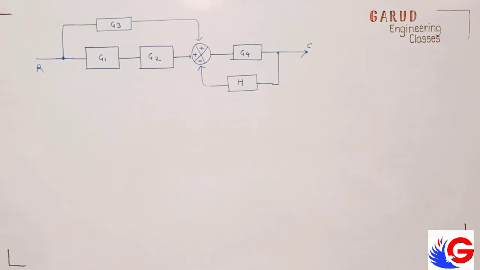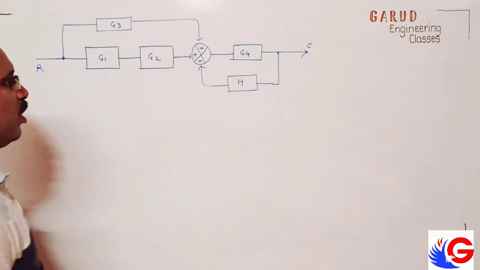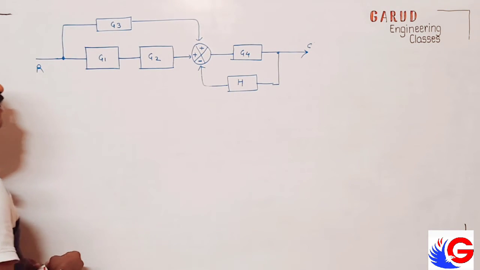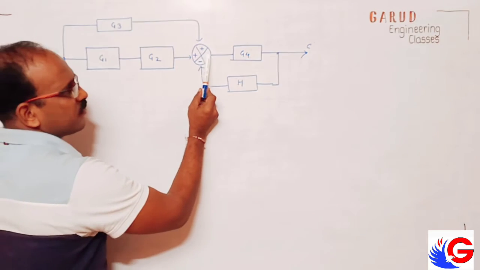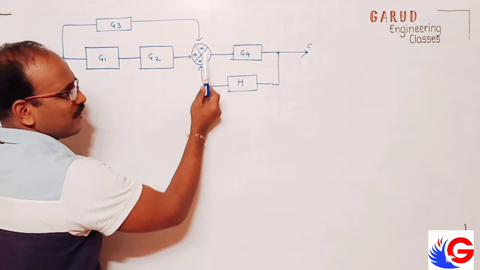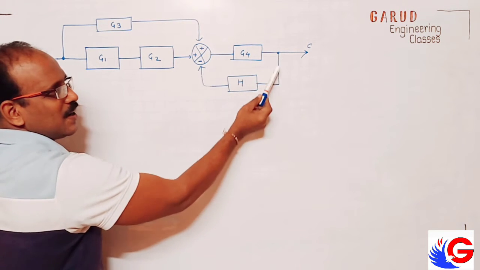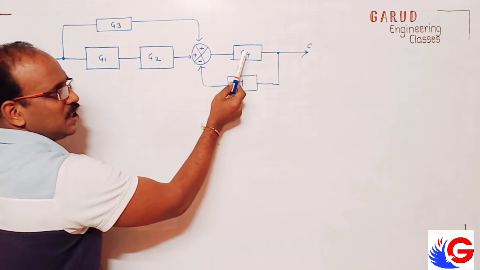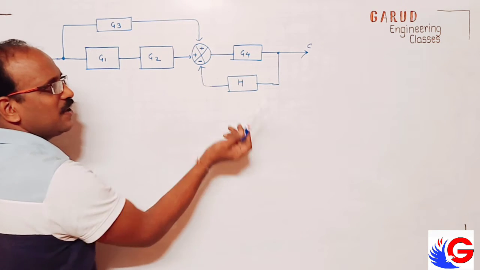How many forward loops, how many reverse loops, what can be done? See, this is going forward and this is a mirror loop. Okay, see, it is a mirror. You know the formula for a mirror loop: G upon 1 plus this into this.